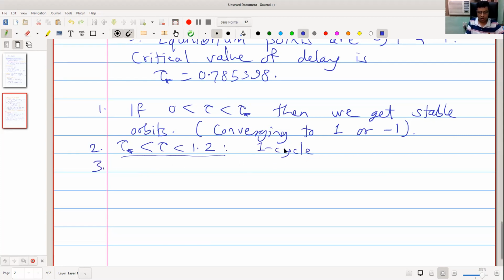Third observation, of course, one cycle, and there are coexisting cycles, meaning depending on initial conditions.